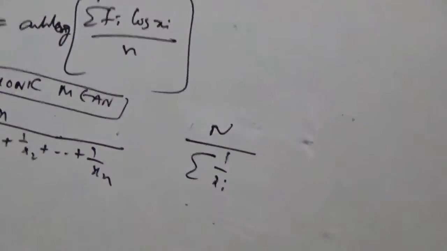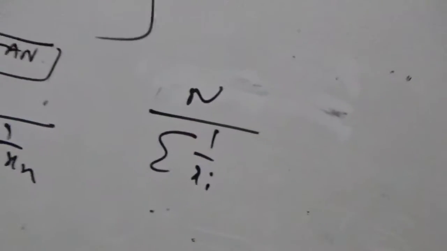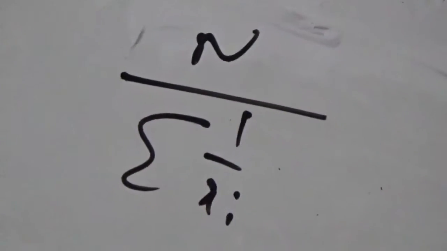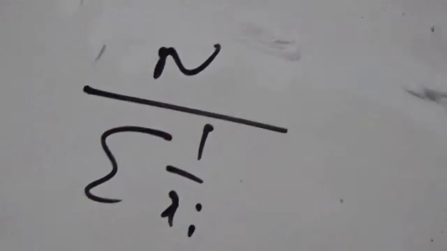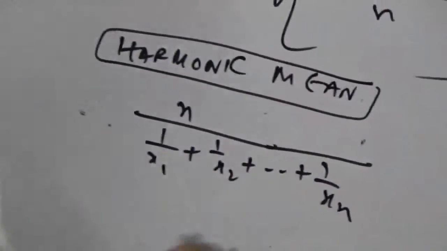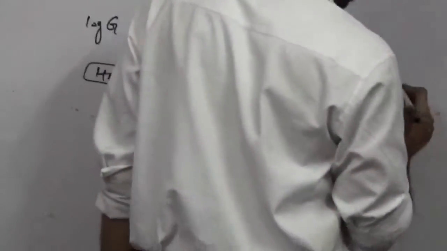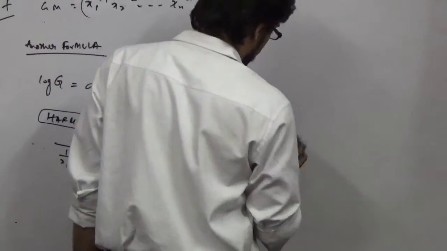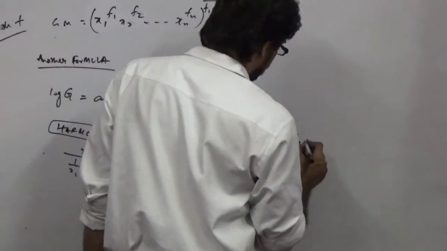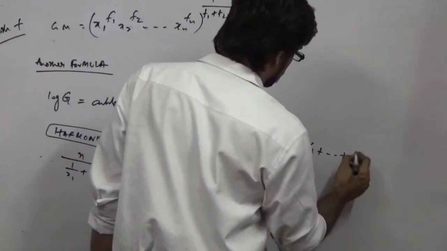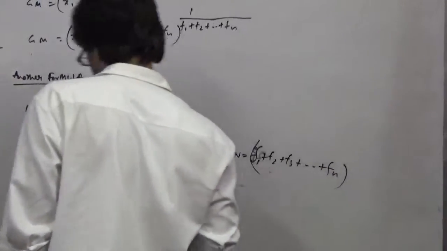Remember, capital N is f1 plus f2 plus f3 dot dot dot fn.